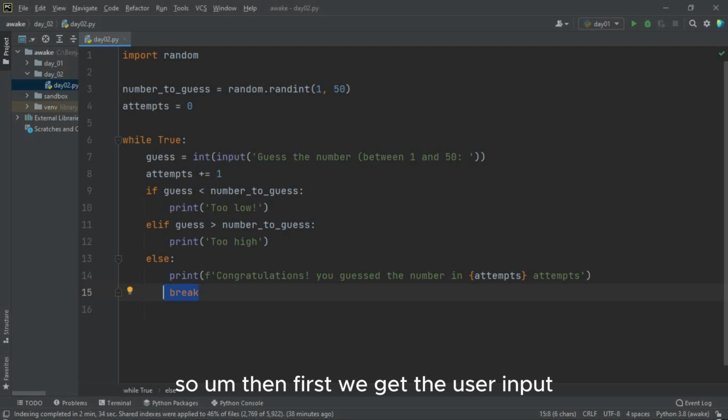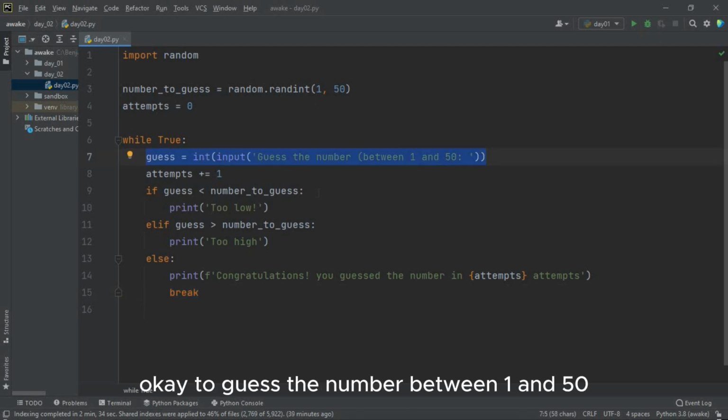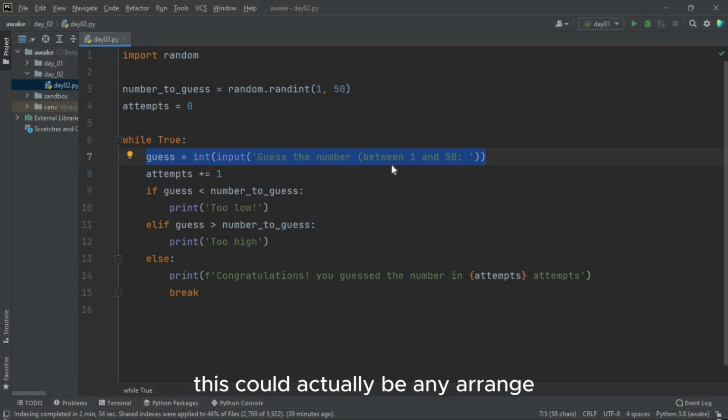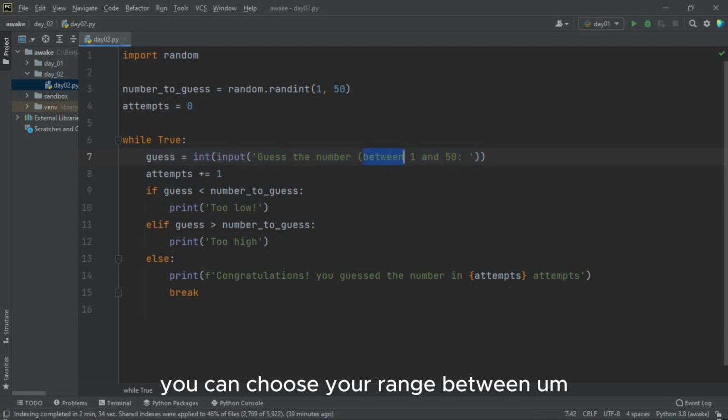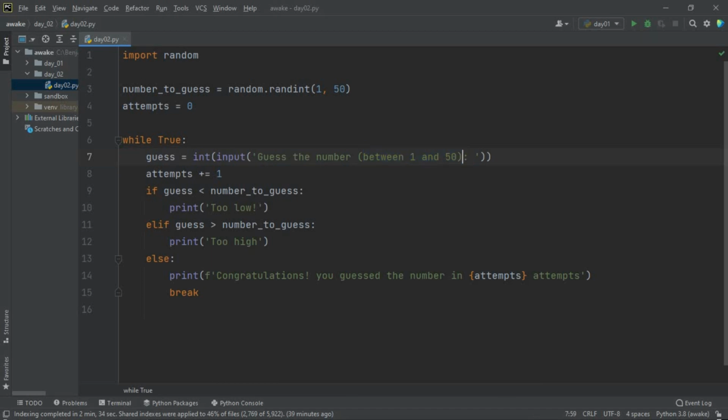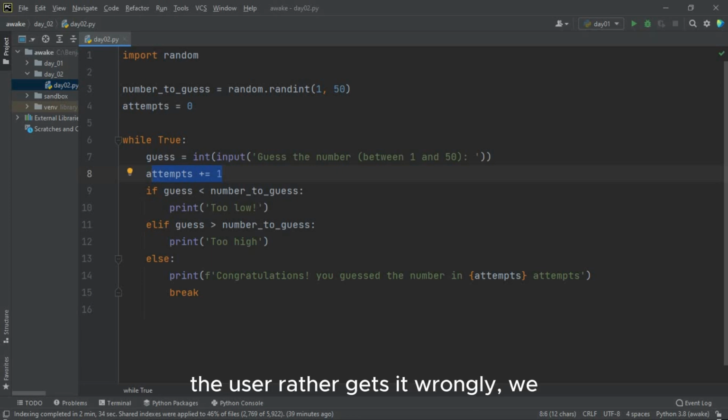So then first we get the user input, to guess the number between 1 and 50. This could actually be any range. You can choose your range between any numbers of your choice. Then we increment the count as long as the user keeps getting it wrong. We keep incrementing the count 1, 2, 3, and so on and so forth.